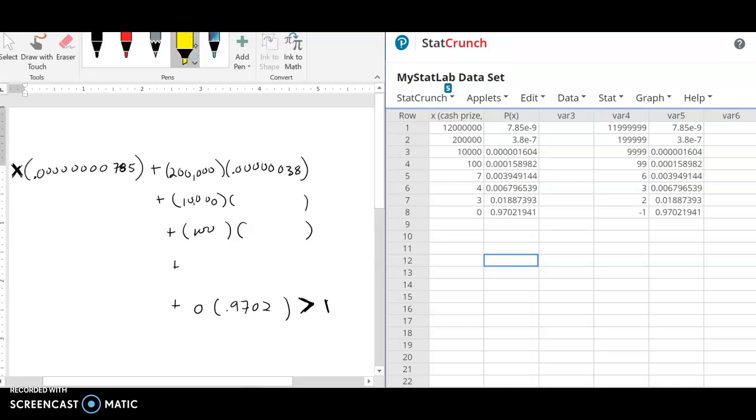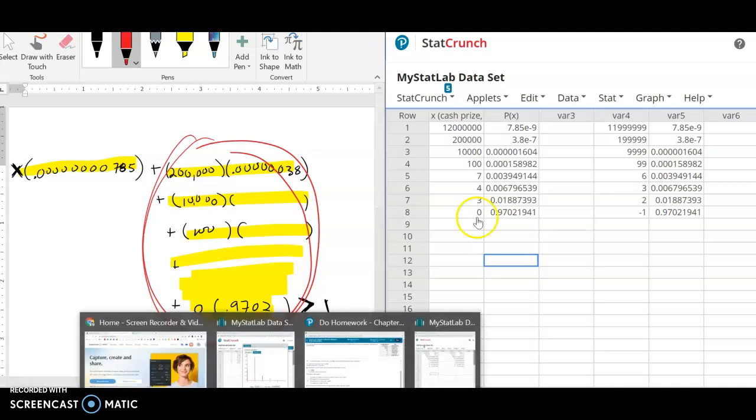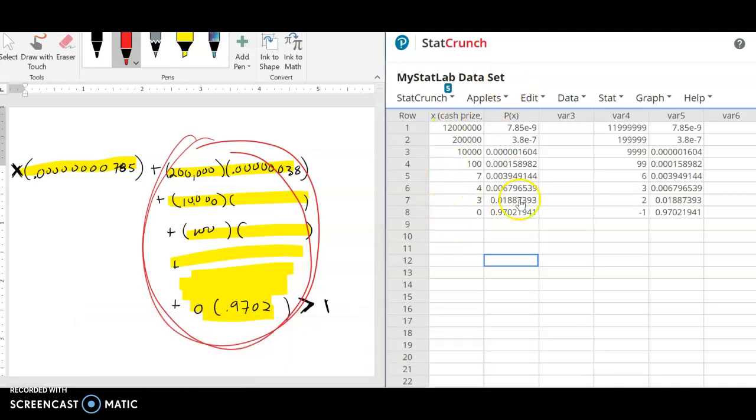All right. But you could use the calculator or the computer to do all of these ones, right? And then you solve this simple inequality. This plus all of these, you could just do the expected value. You could delete these first two and get the expected value for this, and then solve this inequality. Okay, so that last one's a little tricky, but I hope that makes sense in terms of the difference between expected value of a cash prize and expected value of the profit.